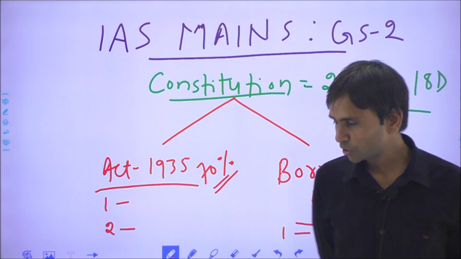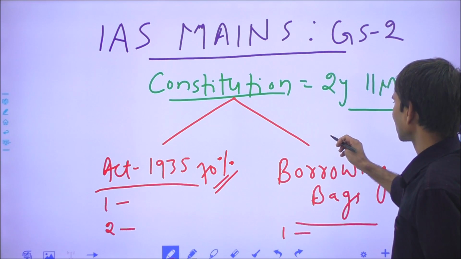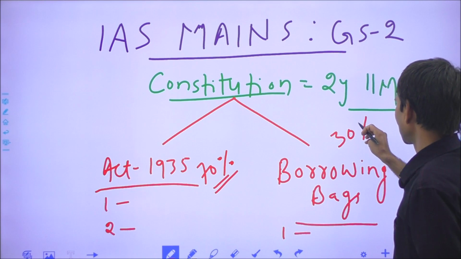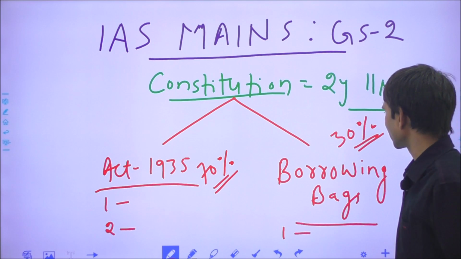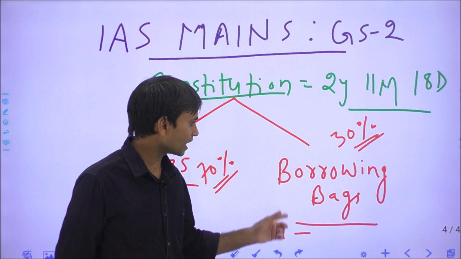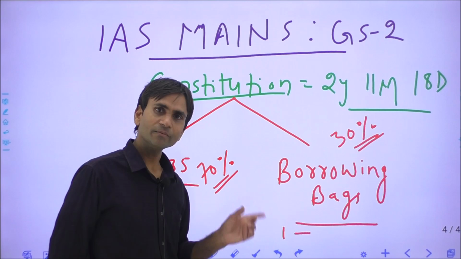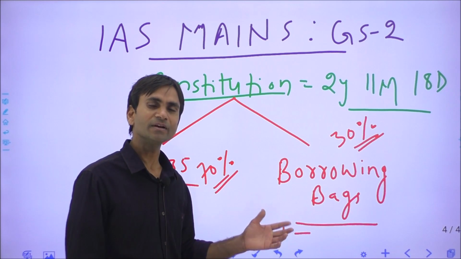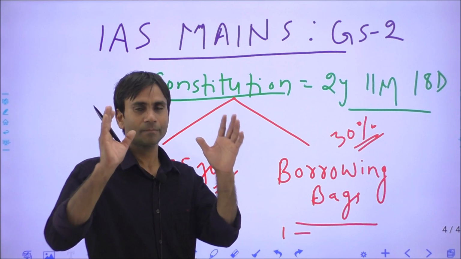Here I want to say that only 30% of the features we have adopted from different constitutions. Because it has been asked in question form, when we deliver our answer, we should definitely accept this in paragraph 1.